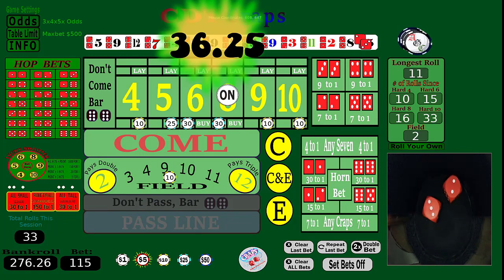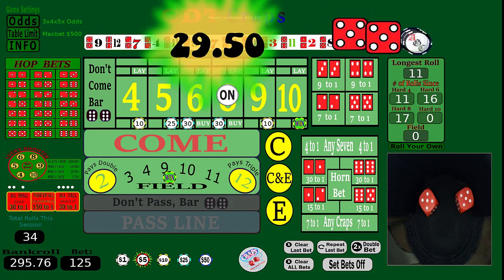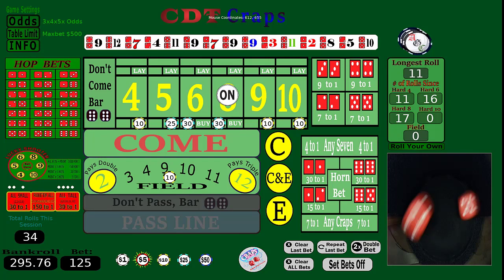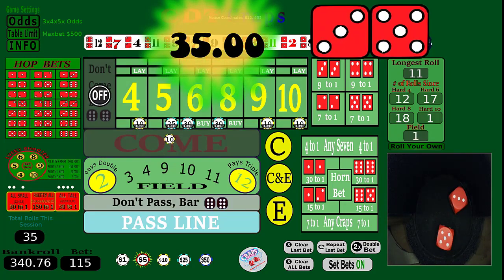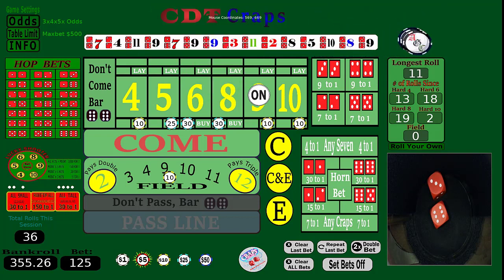There's a 5. Okay. We'll repeat that bet. Oops, why is that 15? I need 10 here. That's weird. Hard 10. All right, we're going to get paid. Let's go. And so far, my bankroll isn't suffering too bad. We're hanging right in there. Now, it has been a little bit of a ride up and down, but we'll see here. So there's 10. Here we go. Working again on the come out. There's a 9. We took advantage again. Okay. Let's go.